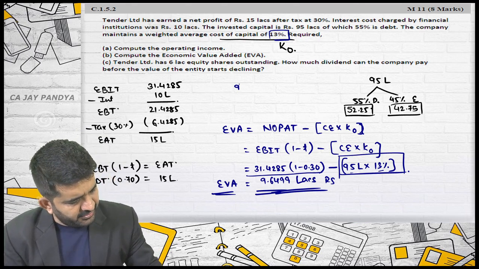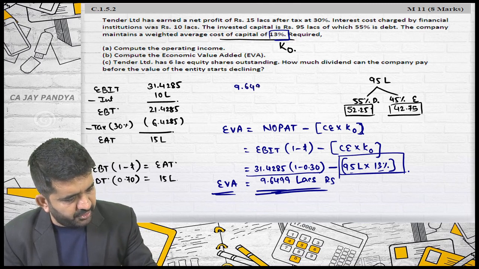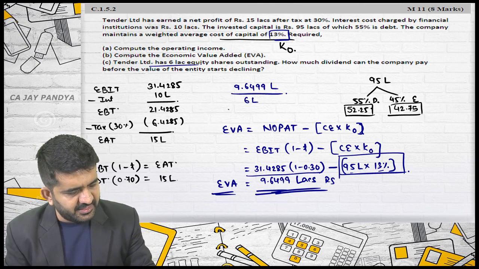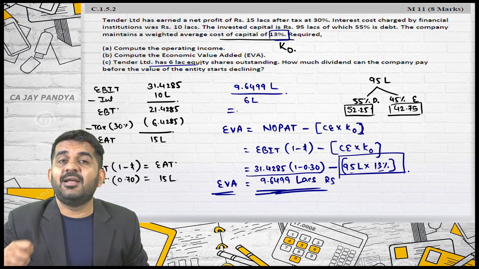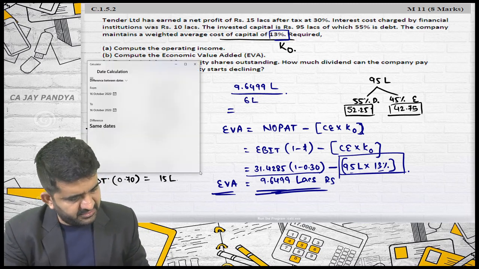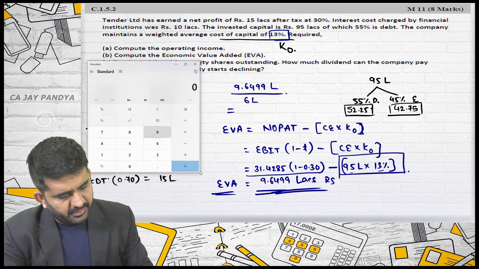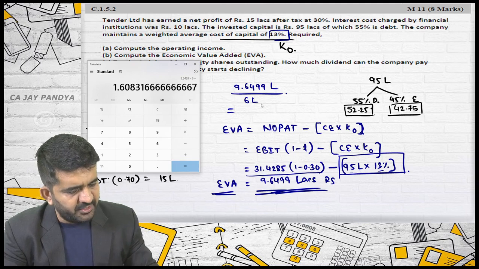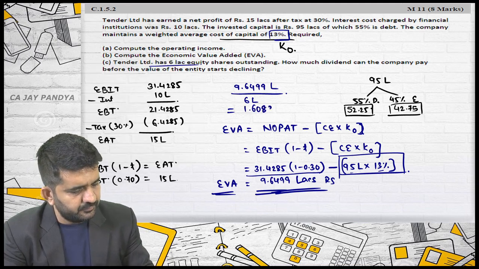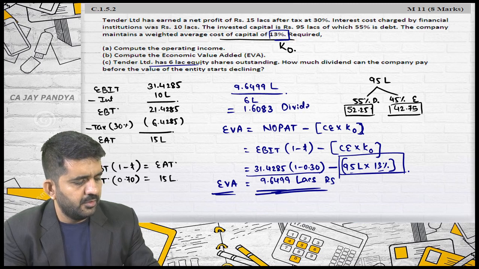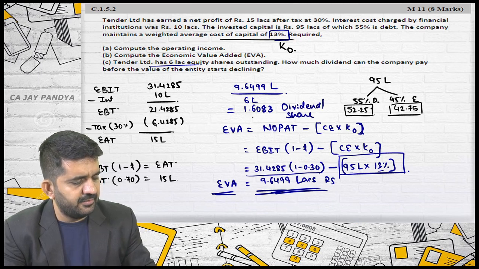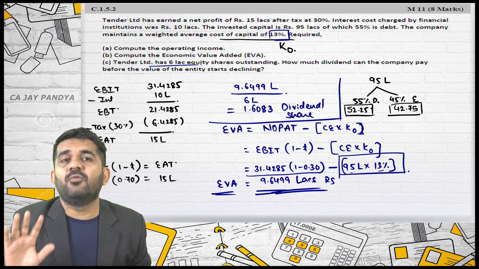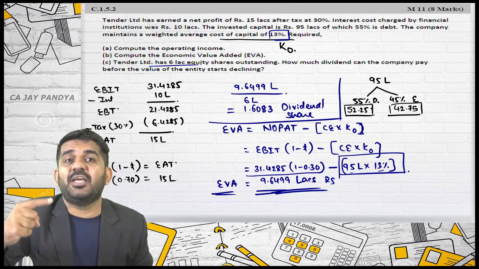Now it is 9.6499 lakhs. How many shares are outstanding? 6 lakhs. If the company declares a dividend of this much, it is 9.6499 divided by 6, which is 1.6083 dividend per share. If it is declared, believe me, the value of the firm will not fall because all the stakeholders are satisfied.